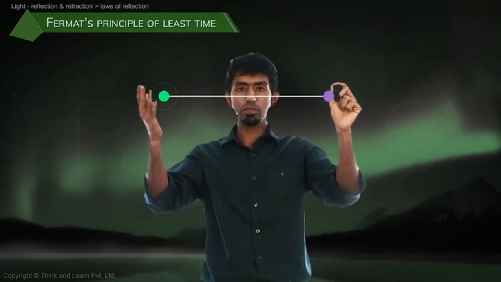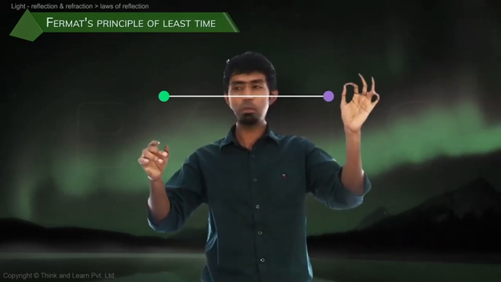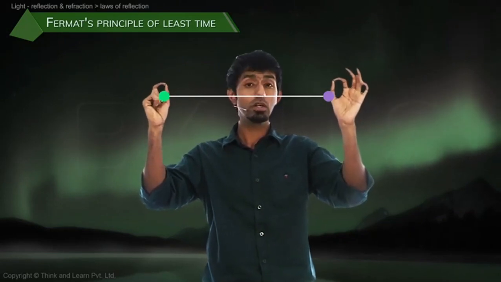Let us take 2 points within the same medium. And we all know that light travels at the same speed in a particular medium. Only when it goes from one medium to another, its speed might change. Now, why that happens, we'll go into it. So given 2 points within the same medium, what is the quickest path between them? It's also the shortest path, the straight line between them. So no wonder between one point and another point, light takes a straight line, because that's the quickest path.